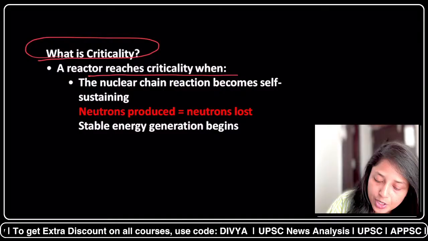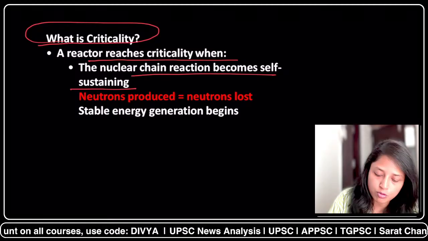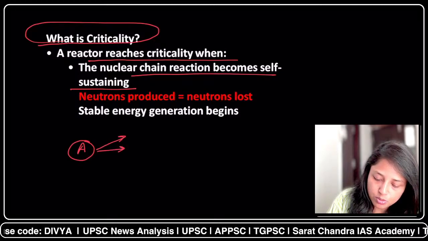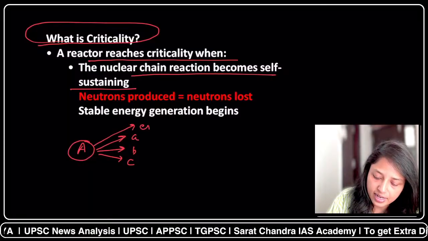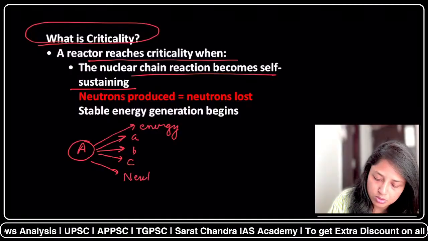See, I will explain this. For example, in nuclear fission, element A gets split into 2 or 3 smaller nuclei, that is B and C. Along with that, it will generate energy, and it will generate neutrons.